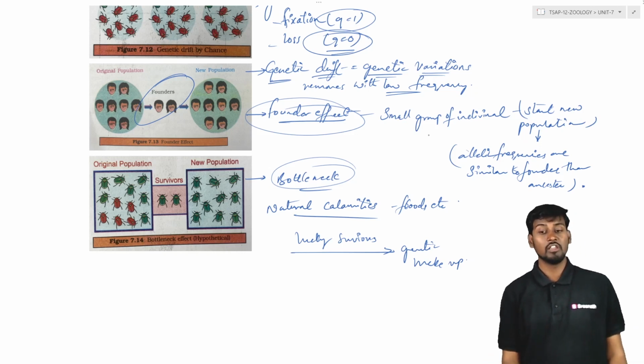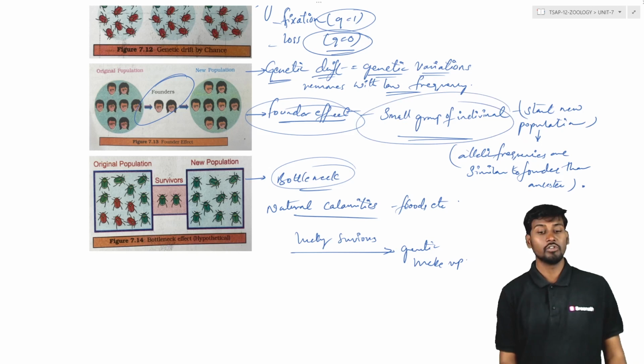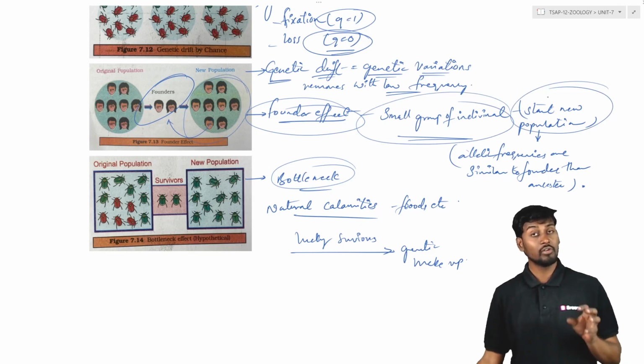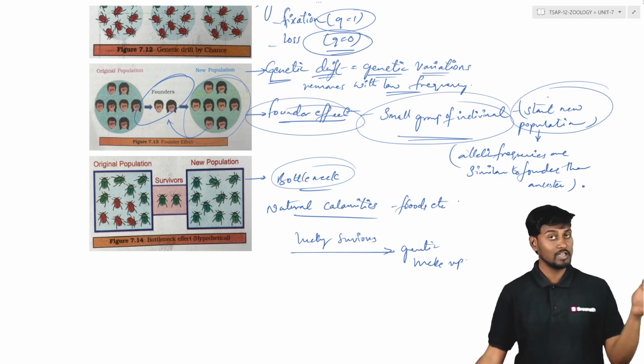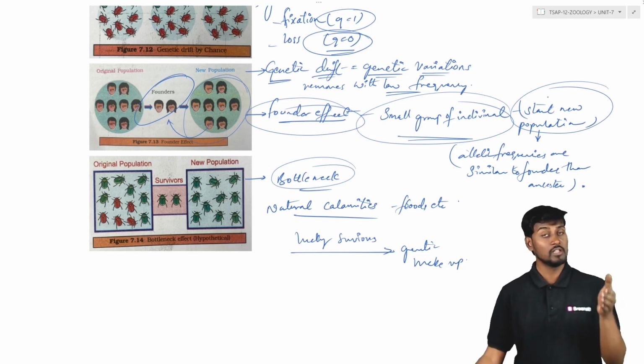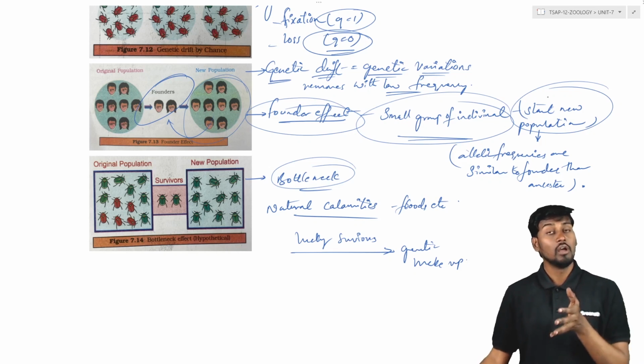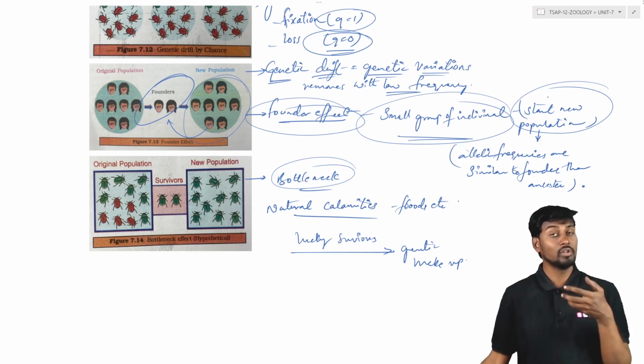ఇక్కడ గుర్తుపెట్టుకోవాల్సింది ఏంటంటే ఏదైతే గ్రూప్ ఆఫ్ ఇండివిజువల్స్ విచ్ ఆర్ జనరలీ అరైజింగ్, so these are the group of individuals which are generally arising from a set of population. And a set of population, it has been isolated from the original population. This population is going to show the arisal of a new set of population. This kind of arisement is nothing but called as founder effect.